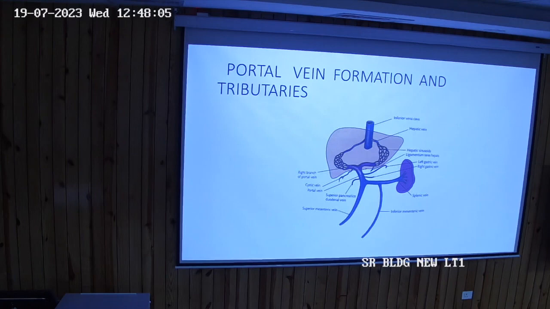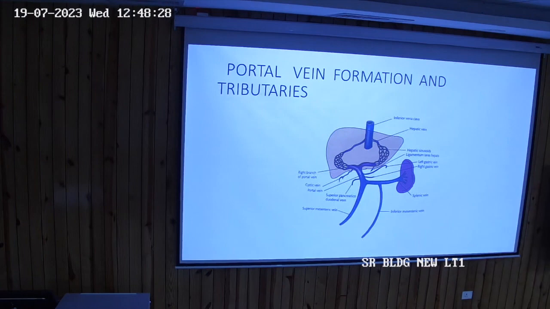Okay. When you come to the duodenal part, so anteriorly what do you have? The first part of duodenum. Then you have the bile duct. Okay. I told you in this diagram also. The bile duct is coming and opening. Okay.